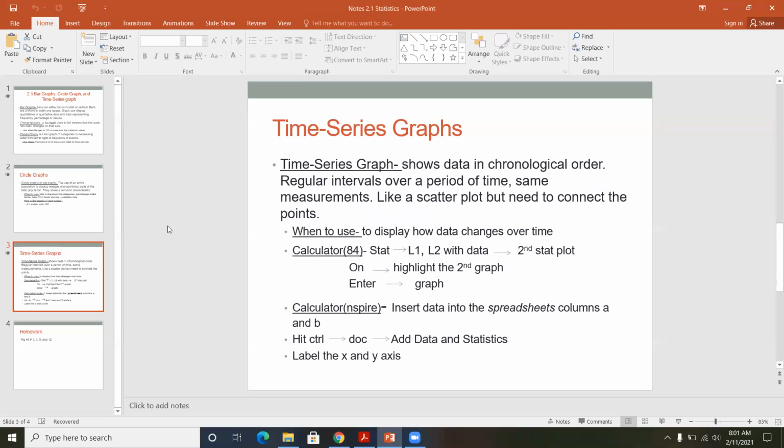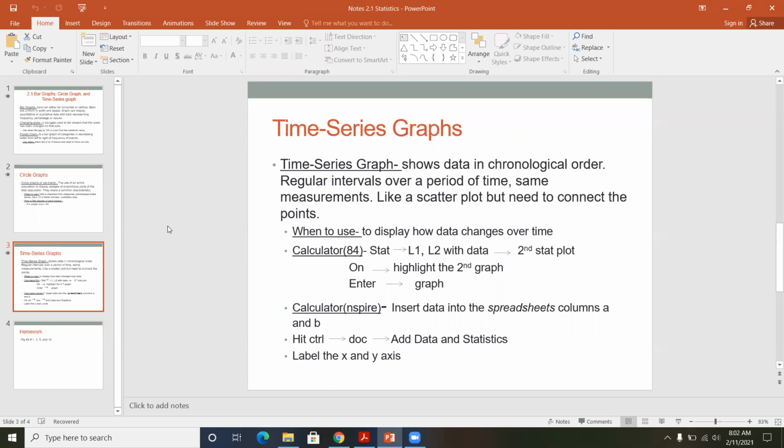So a time series graph specifically is a line graph of data in chronological order. This is mostly used on quarterly sales and things where you can see a progression. An example of a time series graph is if you were to look at the COVID cases or the deaths during this pandemic. It doesn't just go up. It's going up and down because it shows per day what were the reported cases or deaths of that day. So it's going up and down, and then it finishes wherever the last point was. It doesn't just reset at the bottom.